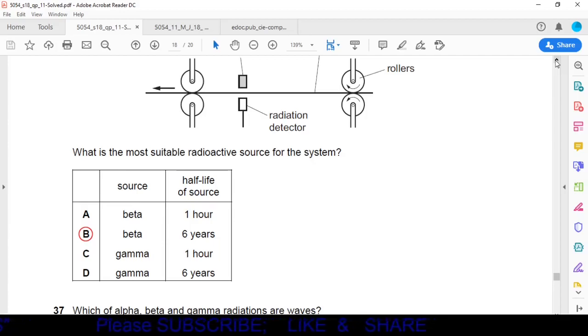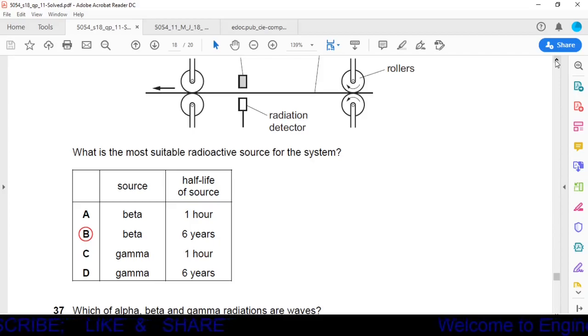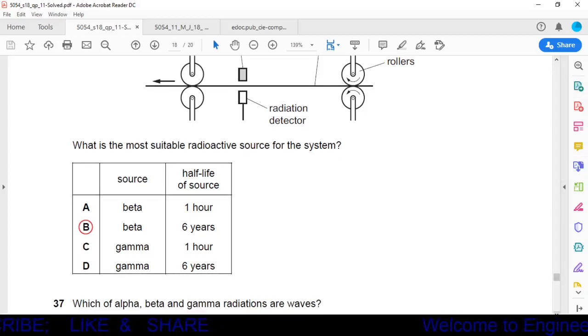In A, half-life is given as 1 hour and in B, half-life is given as 6 years. If the half-life of the radioactive substance is 1 hour, then after 1 hour it will be half. Then again after 1 hour it will be half, and after 24 hours, or in a day, this radioactive substance is so small, so little, that it cannot be used to detect the aluminum foil. So the best option is option B. Source is beta and half-life should be 6 years. So option B is the correct option.